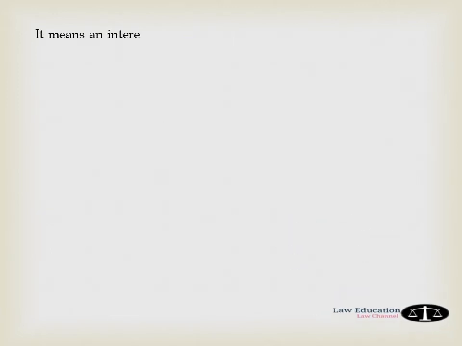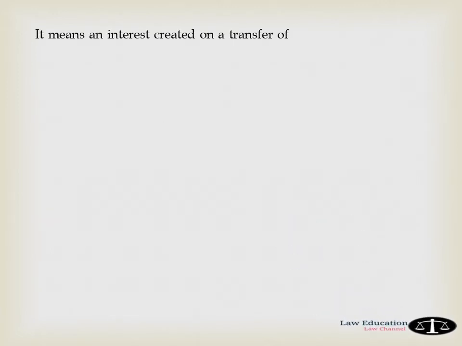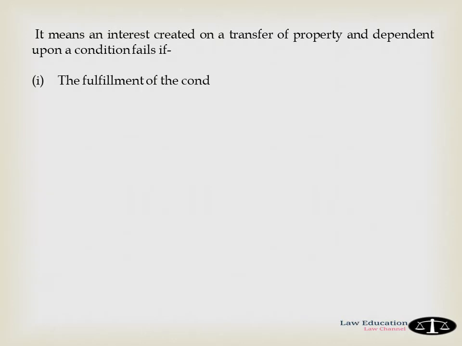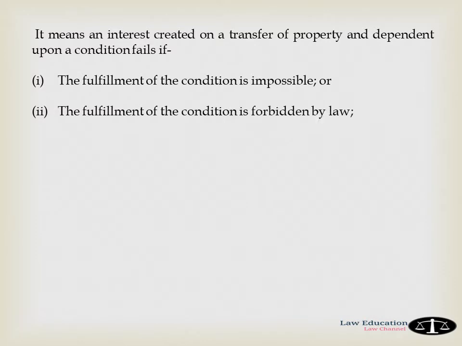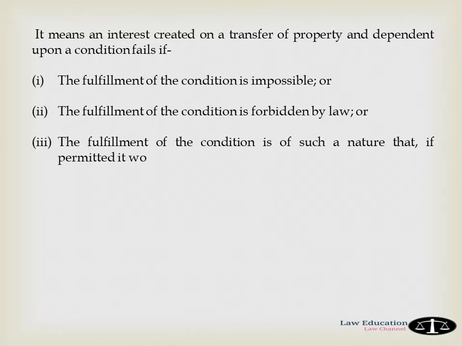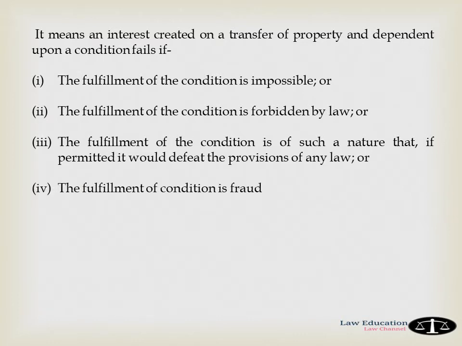It means an interest created on a transfer of property and dependent upon a condition fails if, number 1, the fulfillment of the condition is impossible, number 2, the fulfillment of the condition is forbidden by law, or number 3, the fulfillment of the condition is of such a nature that, if permitted, it would defeat the provisions of any law, number 4, the fulfillment of condition is fraudulent, or number 5, the fulfillment of condition involves or implies injury to the person or property of another, or number 6, the court regards it as immoral or opposed to public policy.